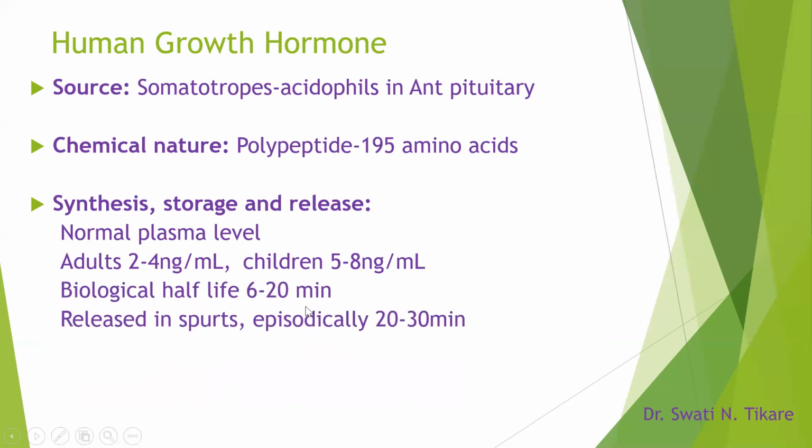Also, their biological half-life is 6 to 20 minutes. The growth hormone is released in spurts. It's not continuously released, but sporadically or episodically, every 20 to 30 minutes, there is a rise and again a fall.